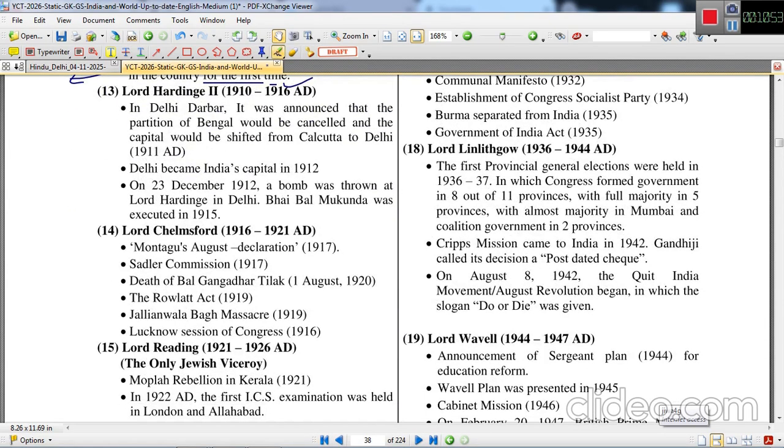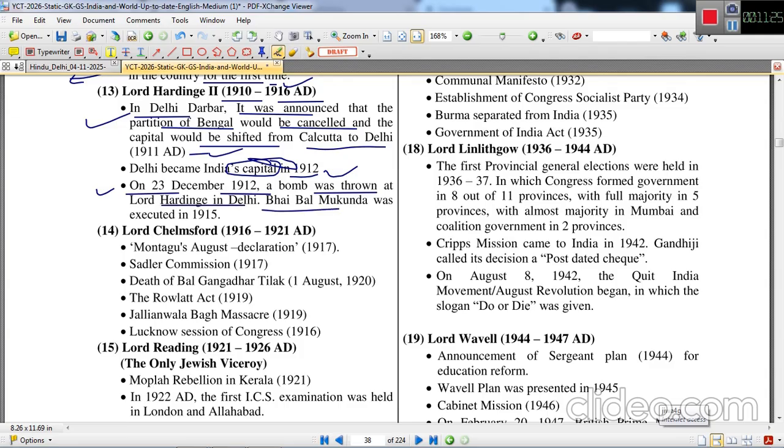Lord Hardinge too, he ruled between 1910 to 1916 AD. In the Delhi Durbar, it was announced that the partition of Bengal would be cancelled and the capital would be shifted from Calcutta to Delhi. In 1911 it was announced, and this shifting took place in 1912 in Delhi. On 23rd December 1912, a bomb was thrown at Lord Hardinge in Delhi. Bhai Balmukund was executed in 1915.